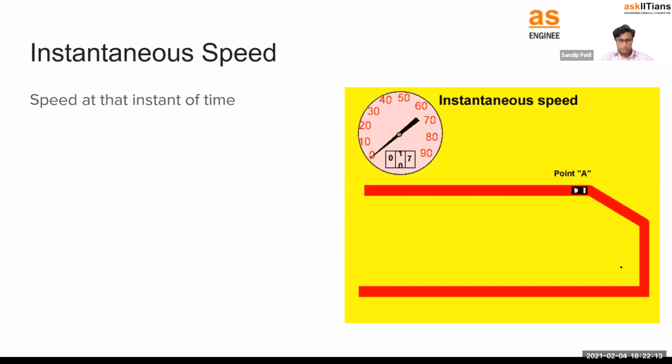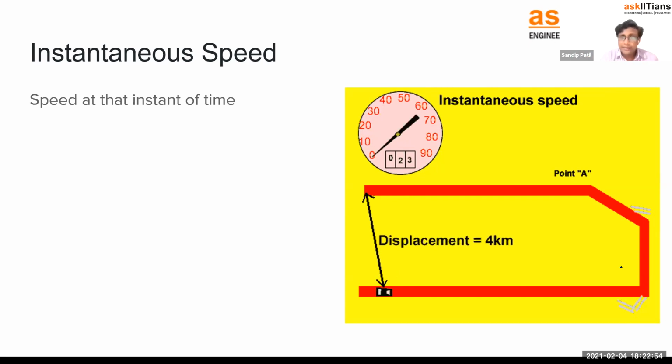Very simple to understand. On our bike as well as in our car, there is a speedometer. It shows us how much the speed is. Normally we ride the bike at 50 kilometer per hour, or 60 kilometer per hour. Some people also travel 80 kilometer per hour. Those are very fast, we should not go up to that much. 40 to 60 kilometer per hour is a good speed, we can say a safe speed. So what is speed? Speed is whatever we can see on that speedometer, which is in the front of the bike.